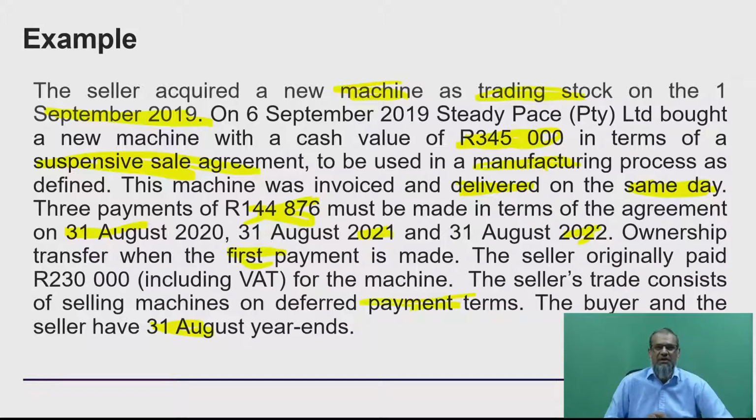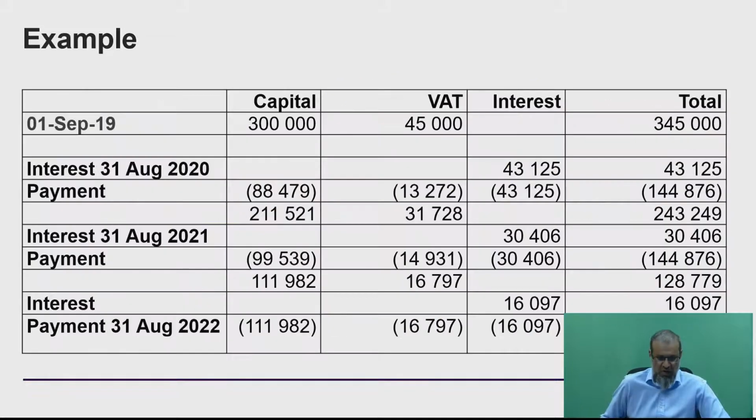So that's my information that I'm left with, and now I basically need to unpack it and have a look and see how we're going to drive the solution. We now obviously have to deal with both the buyer and the seller. We're going to have to split the consequences between the VAT and the income tax implications. So here they give us then the actual amortization table.